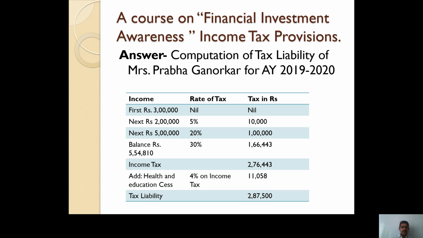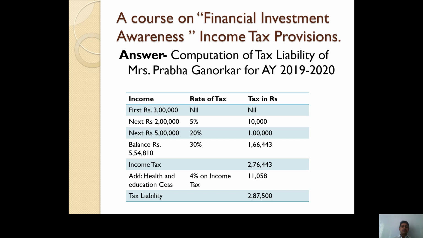Now, as I have mentioned earlier, for an individual resident assessee whose age is less than 60 years, up to rupees 3 lakh, no tax is applicable. From rupees 3 lakh to 5 lakh, the tax rate is 5%. From rupees 5 lakh to 10 lakh, the tax rate is 20%, and above 10 lakh, the flat tax rate is 30%. If income exceeds rupees 50 lakh, then an additional 10% surcharge is applicable. If income exceeds rupees 1 crore, then an additional 15% surcharge is applicable.